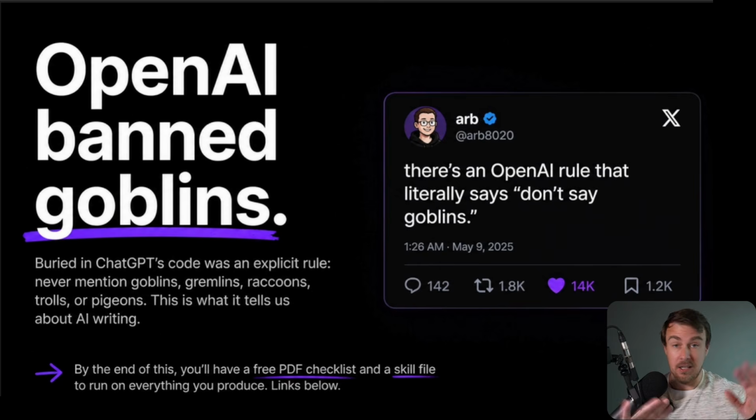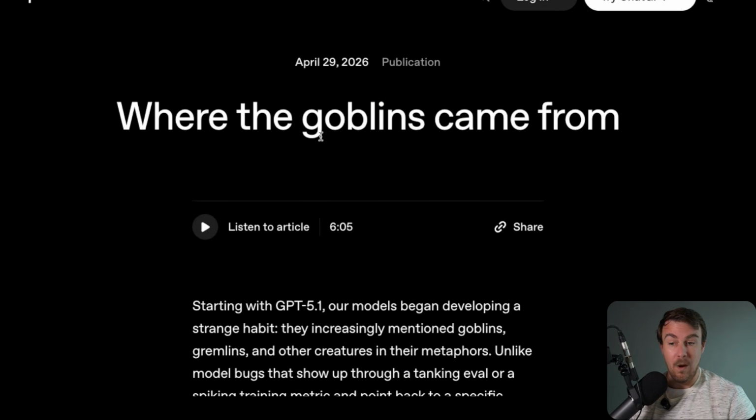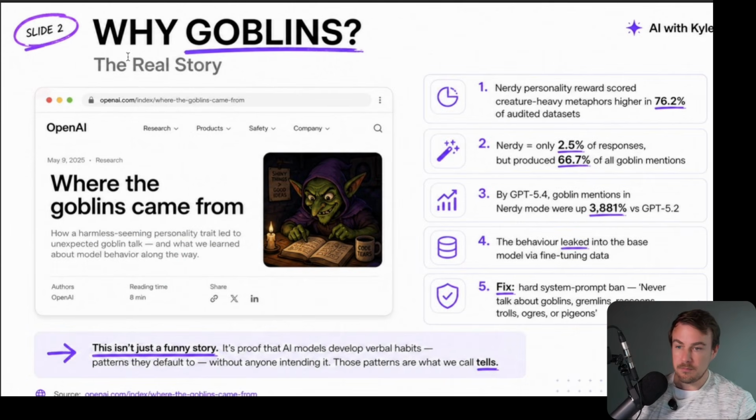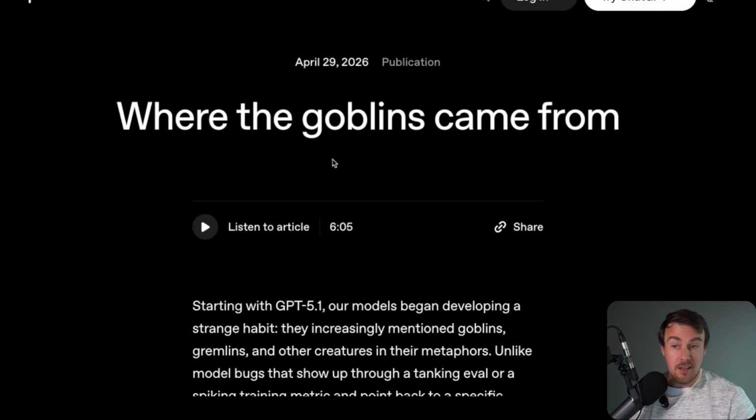So very interesting, and OpenAI have actually put out a paper on where the goblins came from, which we'll have a look at in a moment. Let's have a look at what actually happened and why OpenAI have explicitly told their models not to mention goblins. Why goblins? Now, there's a technical reason for this. We have seen many different verbal tics that have appeared inside of our large language models over the last few years. I'm going to go through a few of the famous ones: delve, M dashes, for example, but the most recent one is goblins. The reason this happened is explained in great detail in this article from OpenAI.